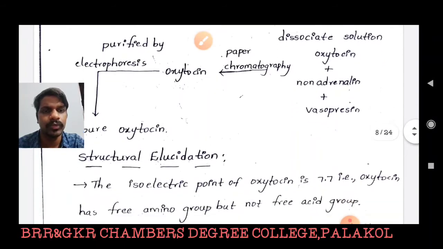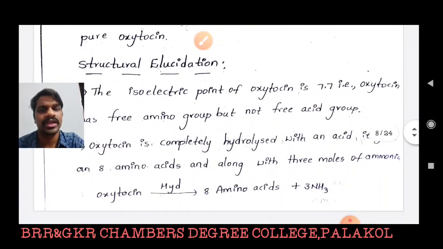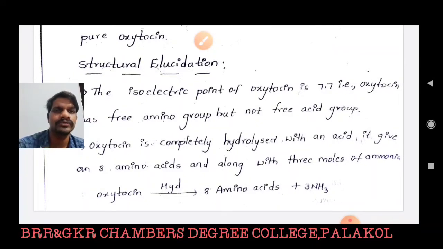Now we can move to the most important concept in amino acids, that is structural elucidation. Structural elucidation of oxytocin. The isoelectric point of oxytocin is 7.7. What is meant by isoelectric point? The pH value at which the amino acid does not migrate towards either cathode or anode is called the isoelectric point. Here the isoelectric point of oxytocin is 7.7.